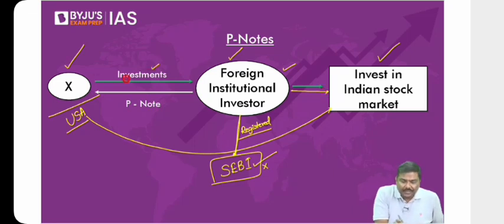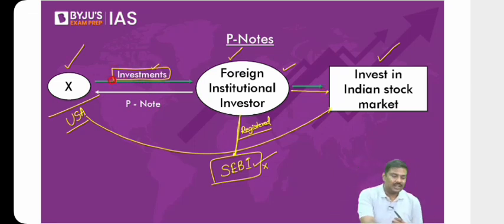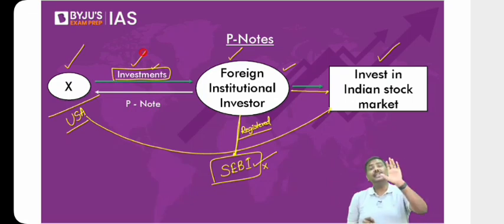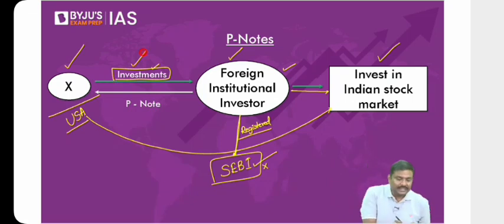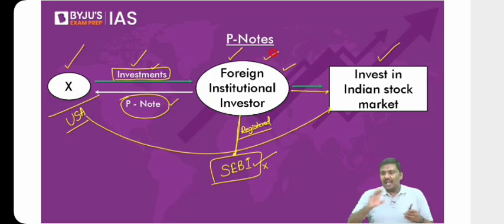Look at the term here. They will collect the money from you, and in return, will issue one instrument. I'll repeat it. They will collect your investments, and they will issue an instrument to you. That instrument is called a participatory note. Now you'll ask me, sir, what is the use of a participatory note here? This foreign institutional investor, imagine that is me. I've given a participatory note to you.